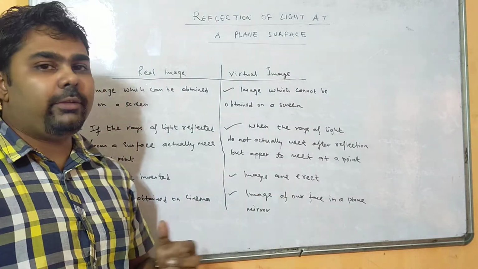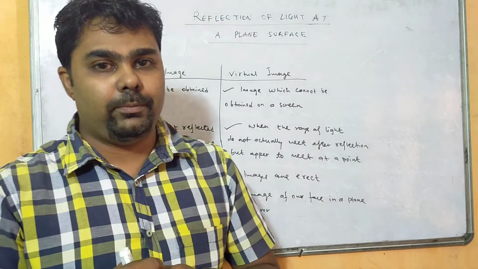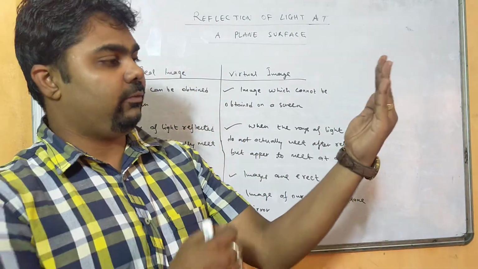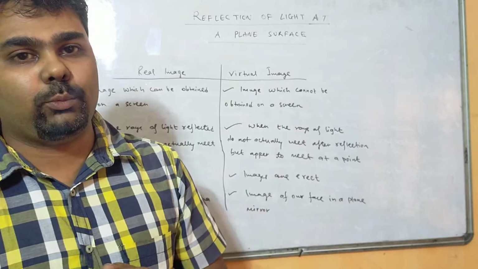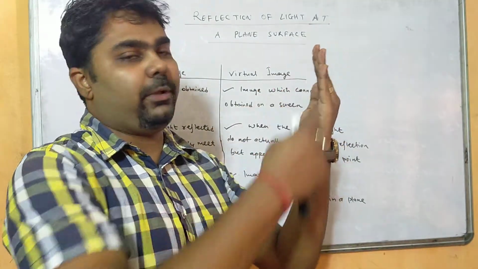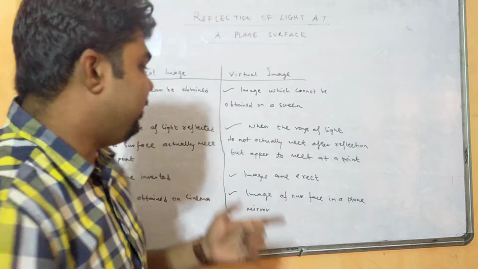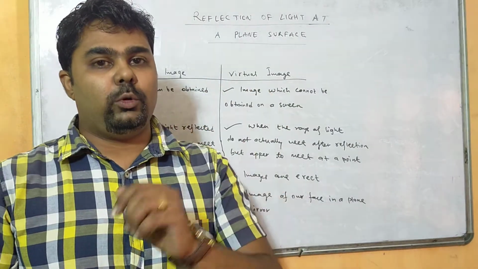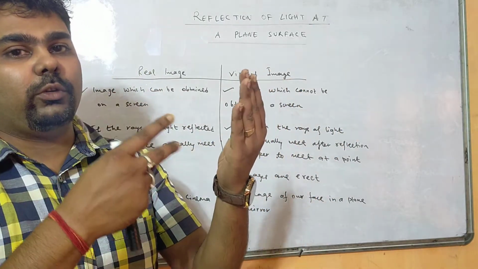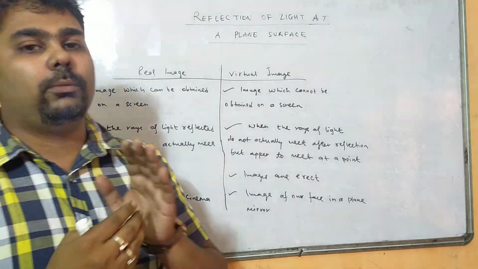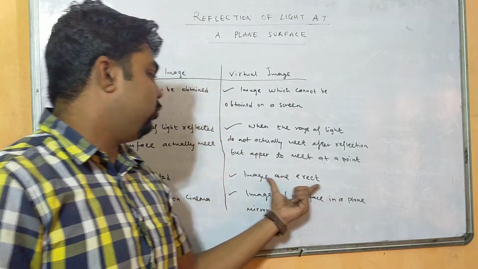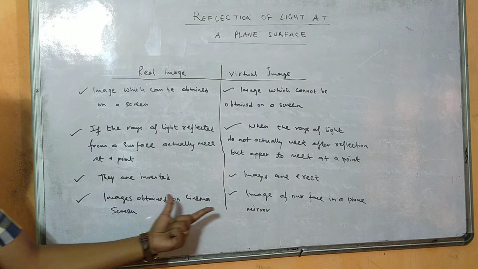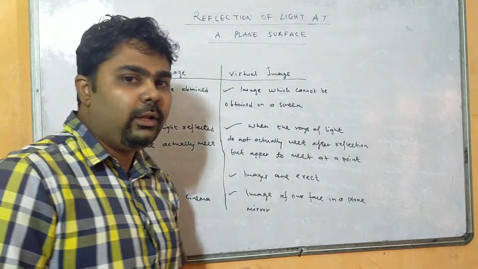But if we find ourselves to be opposite, like if you take a spoon and see your reflection in that spoon, you will find that your face is upside down. That means opposite. So that is called an inverted image. And the image which is formed on a plane mirror is called a virtual image. So images are erect in virtual image, images are inverted in real image. I have given an example here. So this is the difference between real image and virtual image.